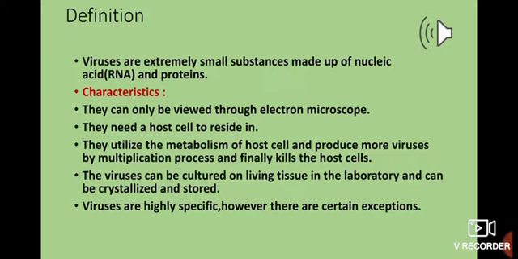Apart from that, there are other viruses like the rabies virus, which generally affects dogs, but can also affect us. For example, if a dog infected by the rabies virus bites us, then we have to take an injection to get rid of the infection. So these are the various characteristics of a virus.